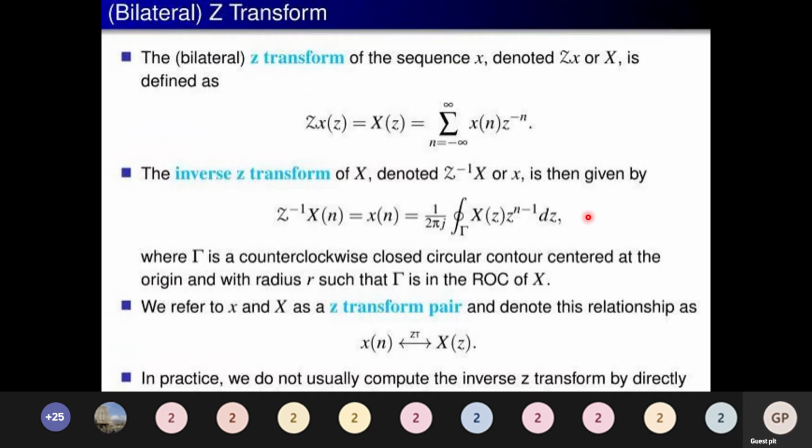As I said earlier, for the Laplace transform the same thing holds good. Minus infinity to plus infinity is a two-sided sequence. We call it the bilateral transform. Where it is a one-sided transform, 0 to infinity, we call it the unilateral Z transform.